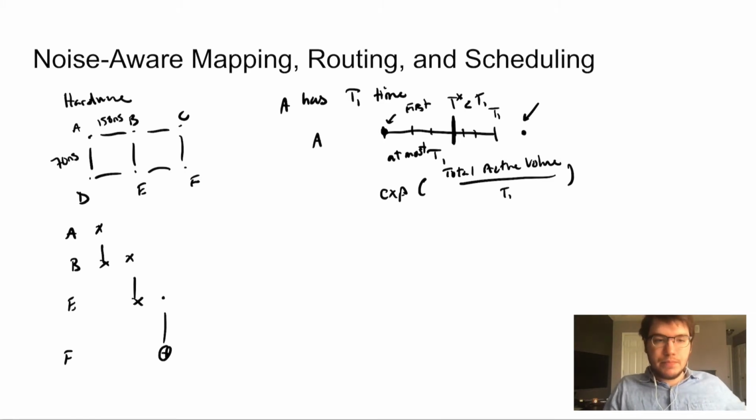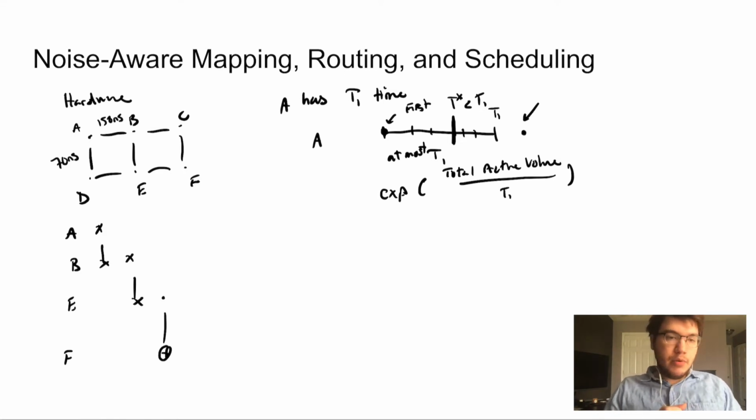Okay, so let's talk about a simple heuristic for mapping and scheduling that uses all this extra information we just talked about. For convenience, we're going to pre-compute what are considered the shortest paths between all pairs of nodes in the hardware graph. So we can keep a data structure that keeps track of this, and this is efficient to find. Error rates, however, are not additive.